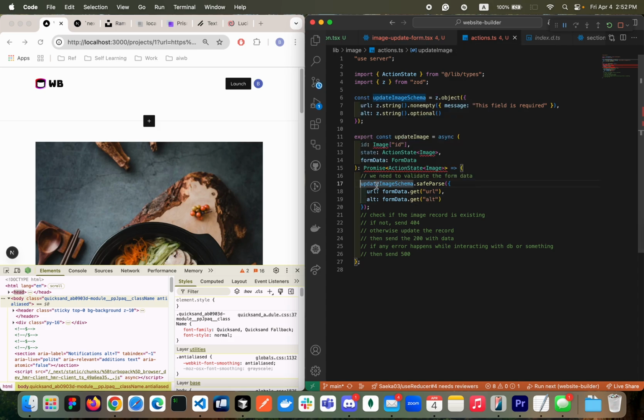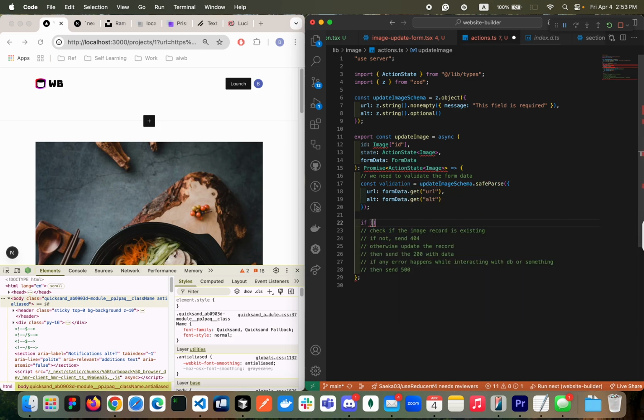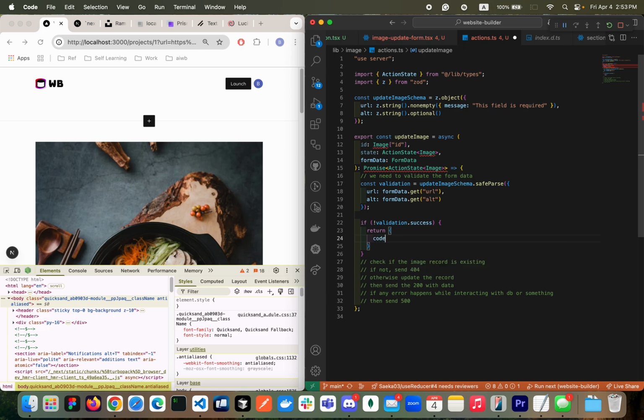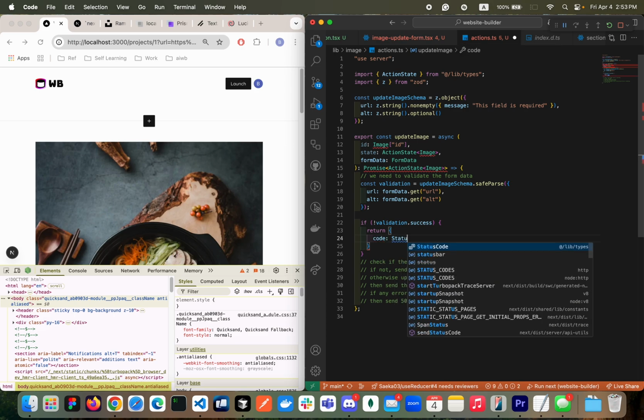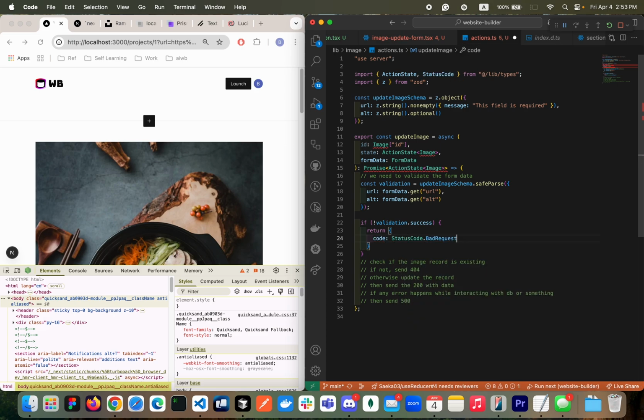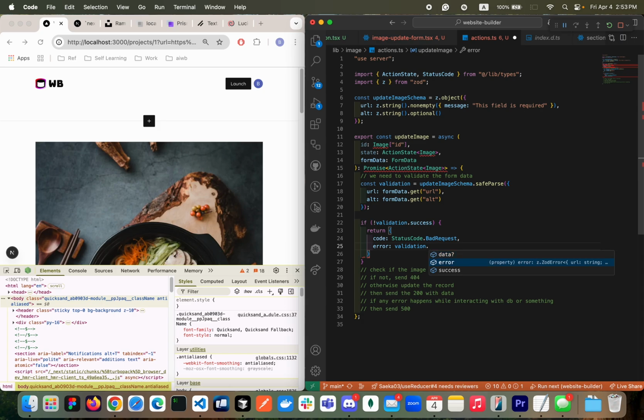Looking good. This one I would call validation, okay? If the validation is not successful, then I'm gonna return with the code that is status code dot bad request, and then the error, the validation error. Let's just send the whole error then, and then see what is going to happen.